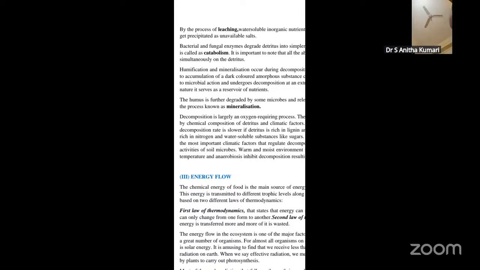If you talk about a food chain, for example, you have got the producers, consumers, and the decomposers. Producers are eaten by consumers, and the consumers means primary, secondary, and tertiary consumers. They are in turn decomposed. So the cycle goes on. The energy is transmitted to different trophic levels. Each organism in a food chain is considered a single trophic level. So the energy has to be transmitted along the food chain, and it is based upon two laws of thermodynamics. What are those? We'll see now.